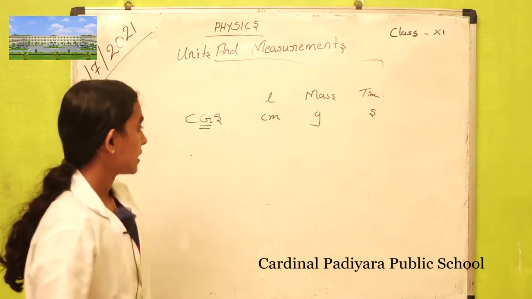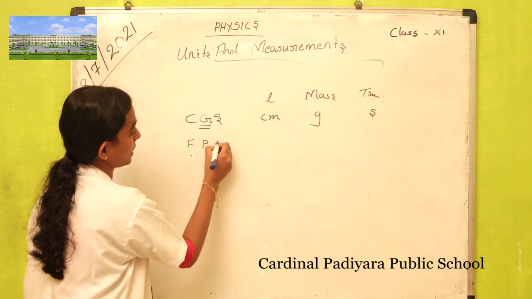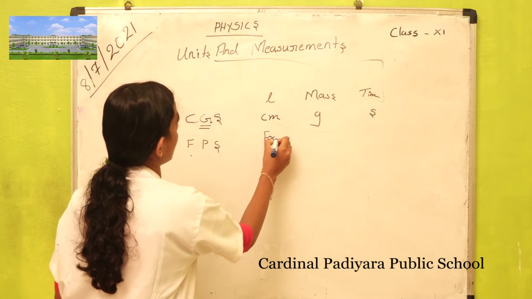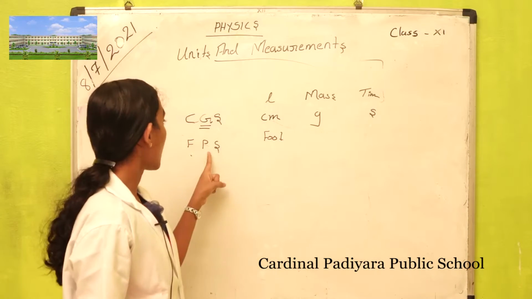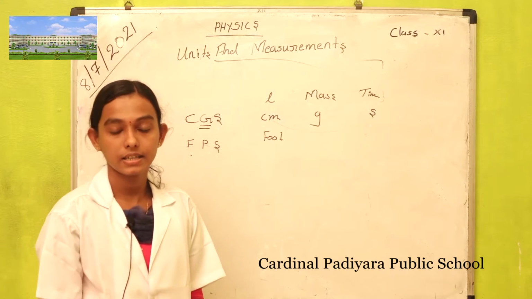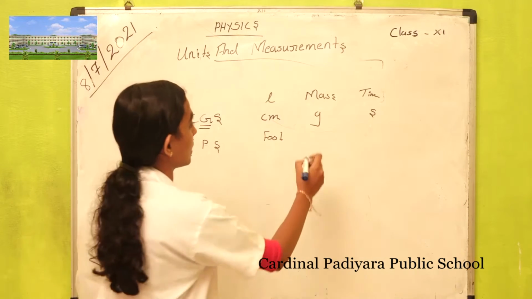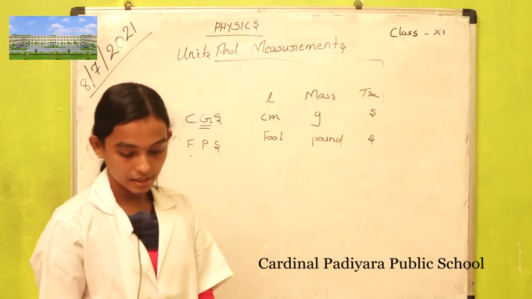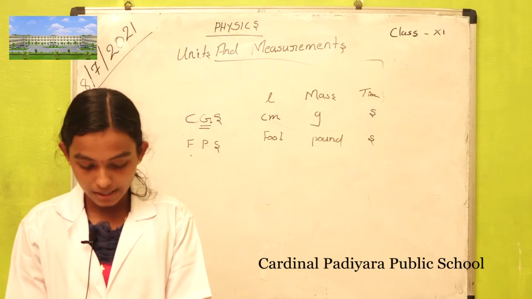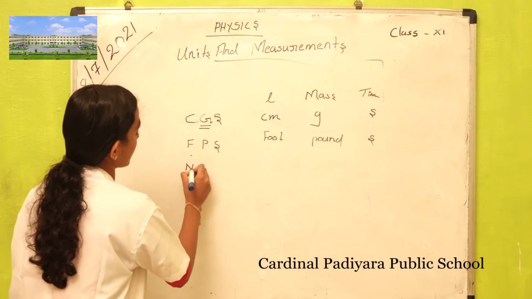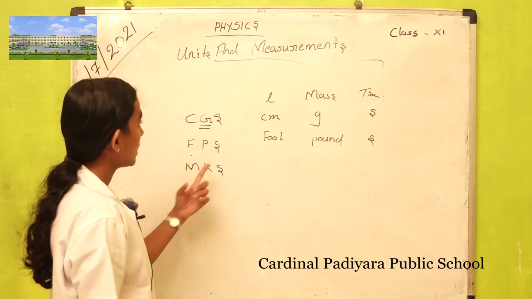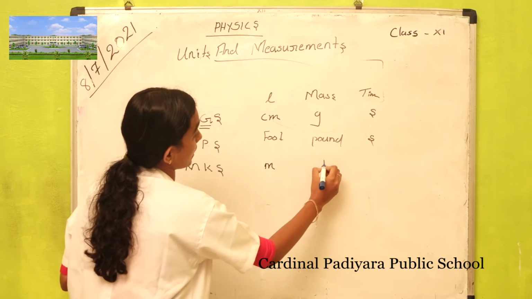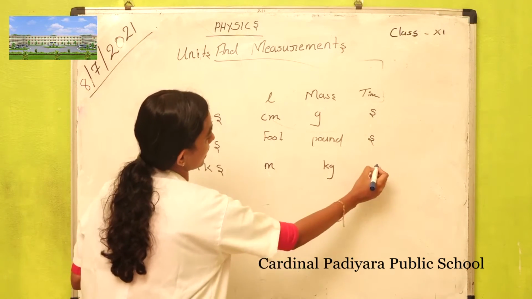Next, the FPS system. Here length is taken as foot, mass is taken as pound, and time is taken as second. Then the MKS system. Here length is taken as meter, mass is taken as kilogram, and time is taken as second.